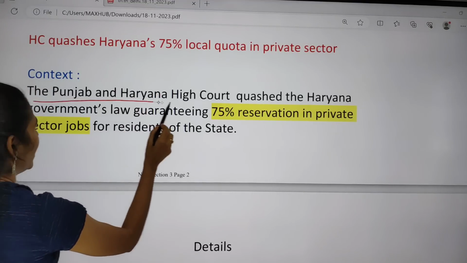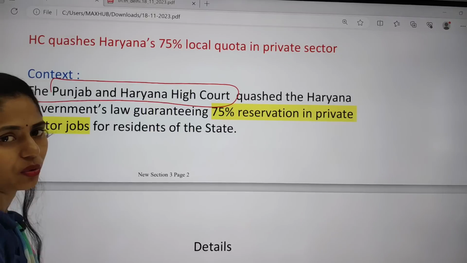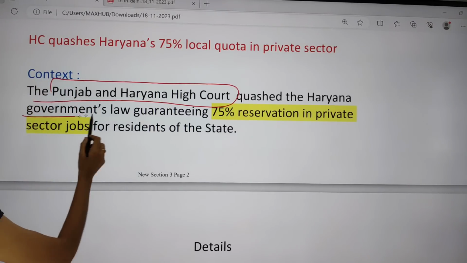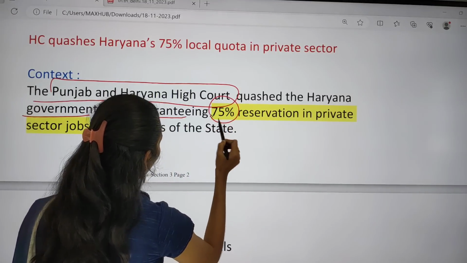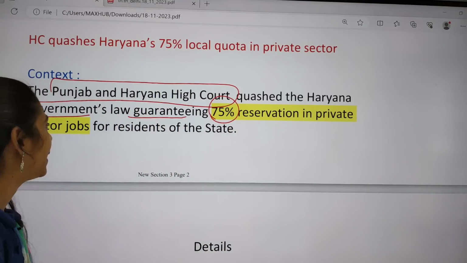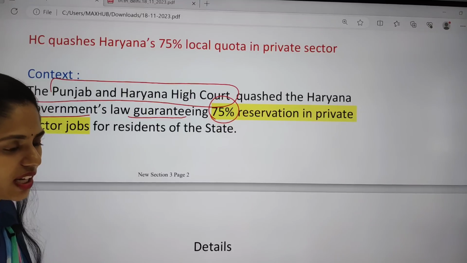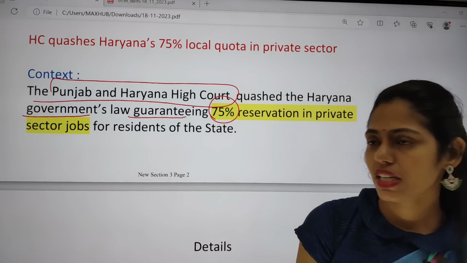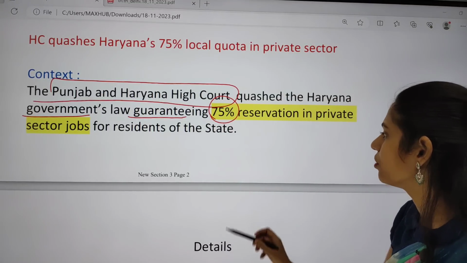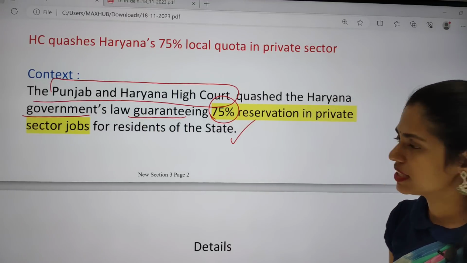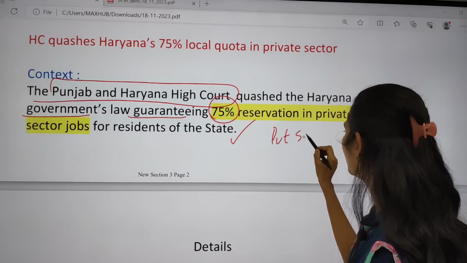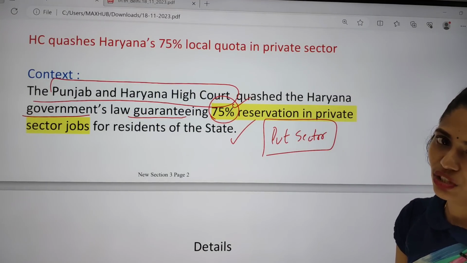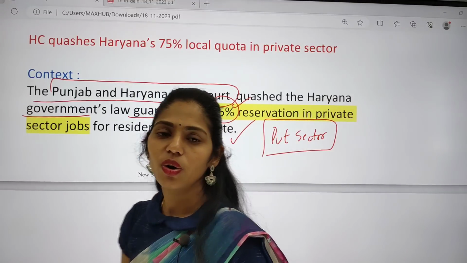Punjab and Haryana High Court, Punjab and Haryana, they have the common High Court. Okay. Punjab and Haryana High Court squashed Haryana government's law which was guaranteeing 75% reservation in private sector jobs. So here the Haryana government came up with an act or law which says that 75% of local jobs in the private sector have to be reserved for the residents of that state. In private sector, it is saying that 75% of jobs need to be reserved for the local residents.